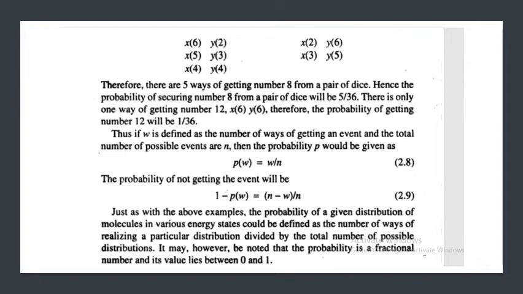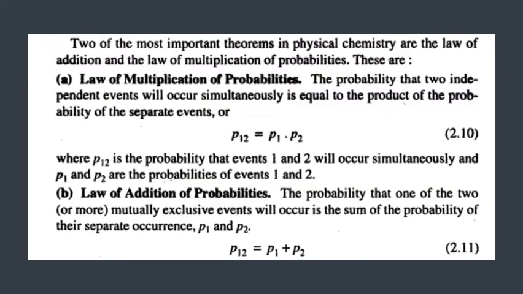Just as with the above examples, the probability of a given distribution of molecules in the various energy states could be defined as the number of ways of realizing a particular distribution divided by the total number of possible distributions. It may, however, be noted that the probability is a fractional number and its value lies between 0 and 1.